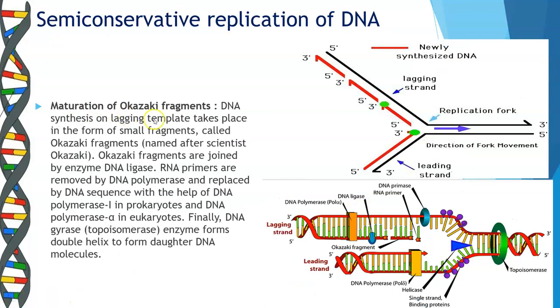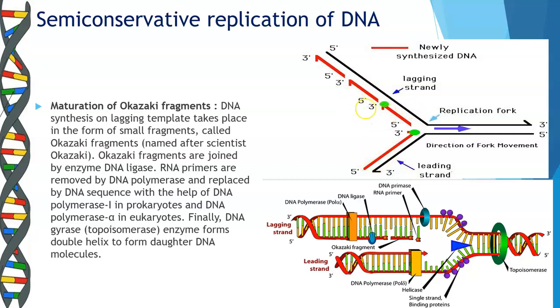Students, the next step is the maturation of these Okazaki fragments. On the lagging strand, these tiny fragments that have been formed in 5'3' direction, the RNA primers are removed and they are joined by the enzyme DNA ligase. Now, these fragments are called Okazaki fragments after the name of the scientist who discovered them.